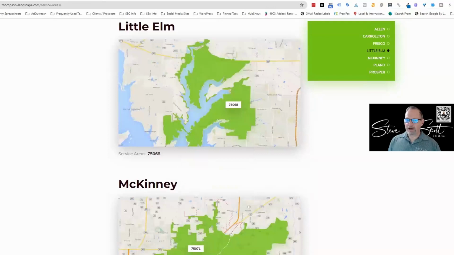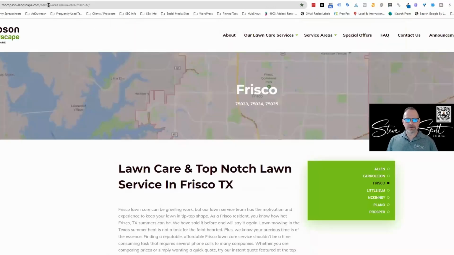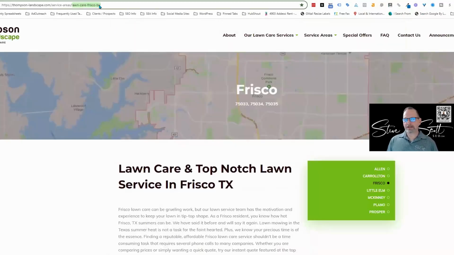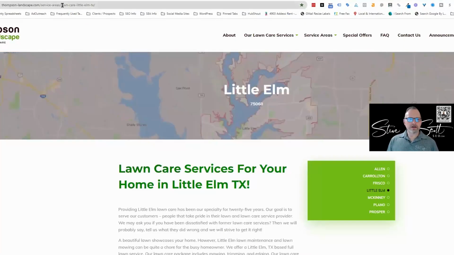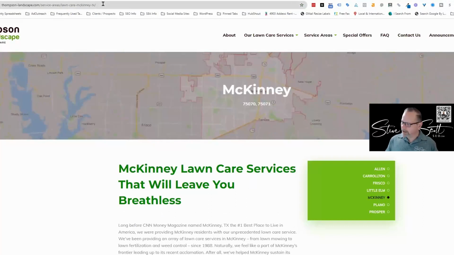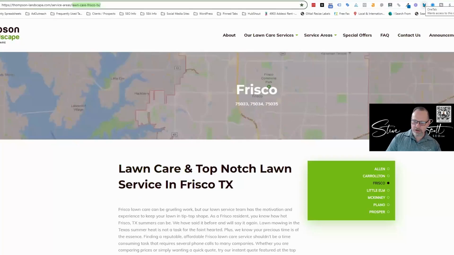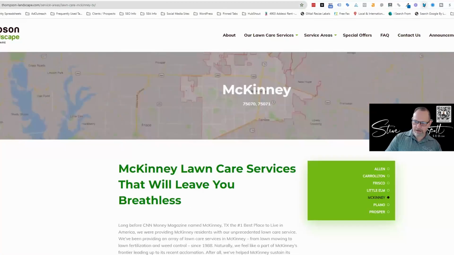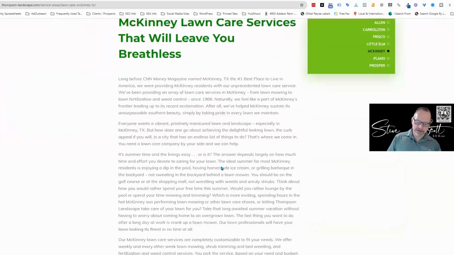Okay. So now if I look here, this is a page called Service Area Lawn Care Frisco, Texas, TX. Here's one, Lawn Care Little Elm, Texas, or TX, and here's Lawn Care McKinney, TX. So again, URL structure pretty much consistent across the board. They're only in Texas, only in these cities, so they're just putting in McKinney, TX for Texas. Each page has its own content, its own headings.